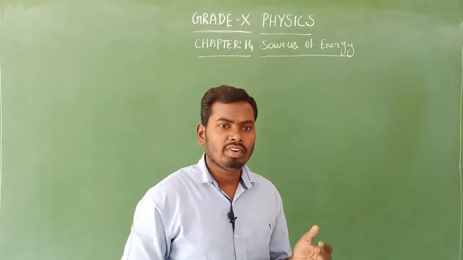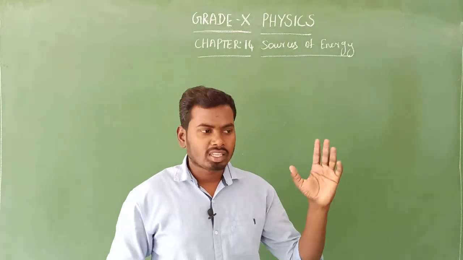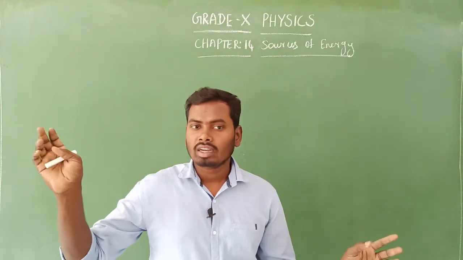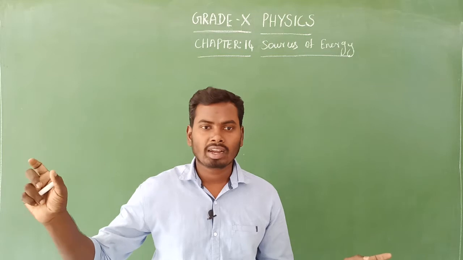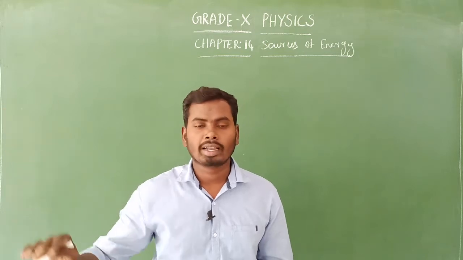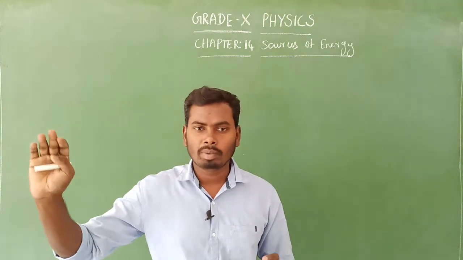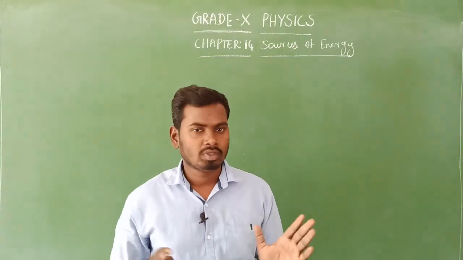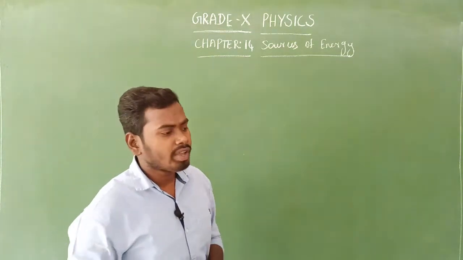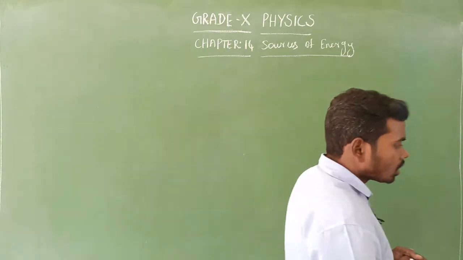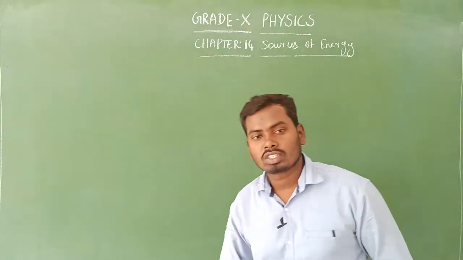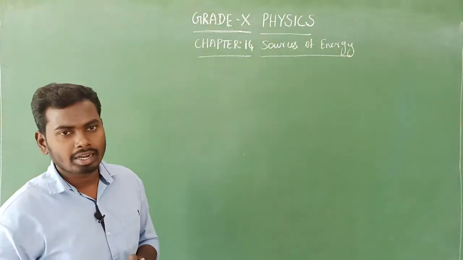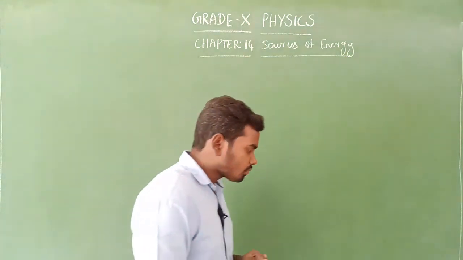Renewable sources we can get back again and again because they are available in unlimited supply. Non-renewable sources we cannot get back again and again. Once completely used up, we cannot get them back, because they are available only in limited amount. After that, we have seen what is a good source of energy.